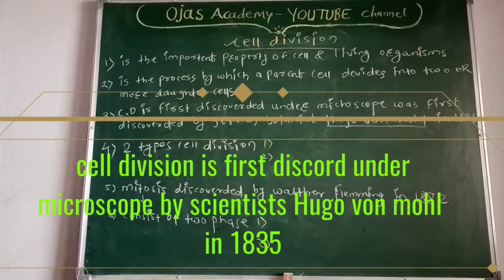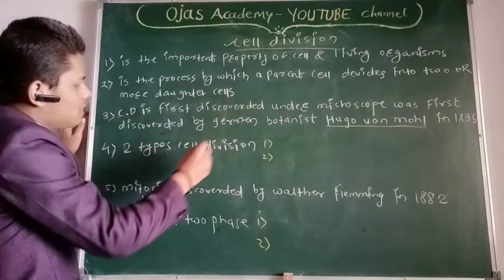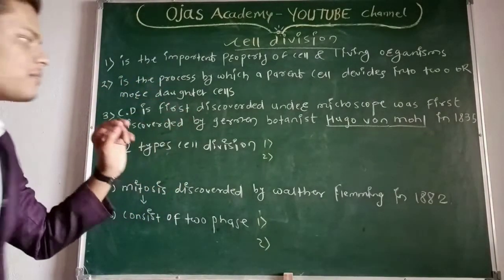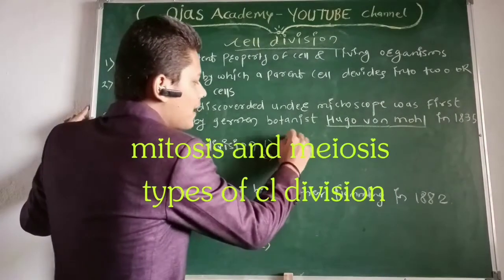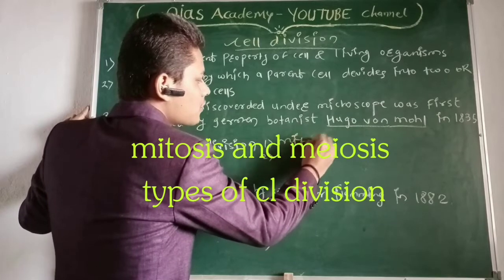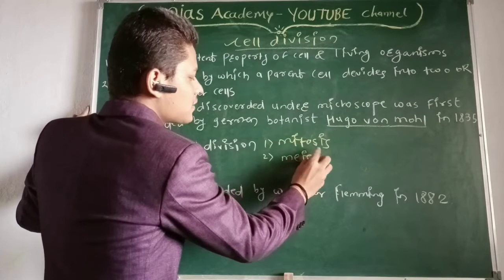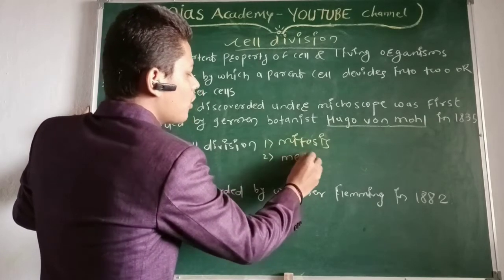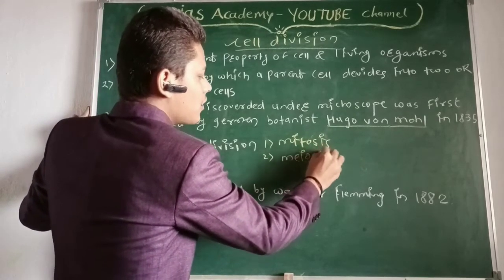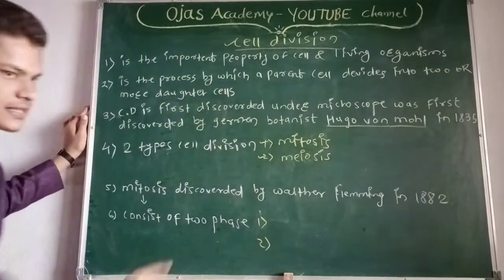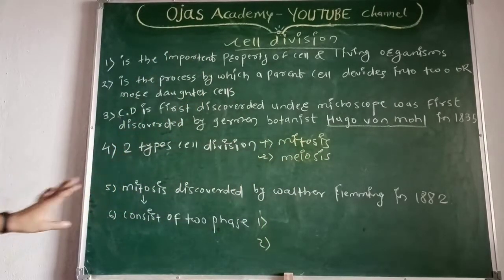Now, cell division has two types. One is mitosis, and another is meiosis. Two types of cell division.